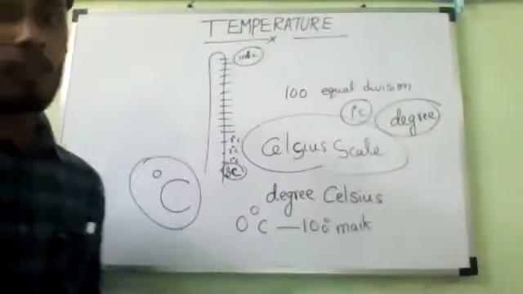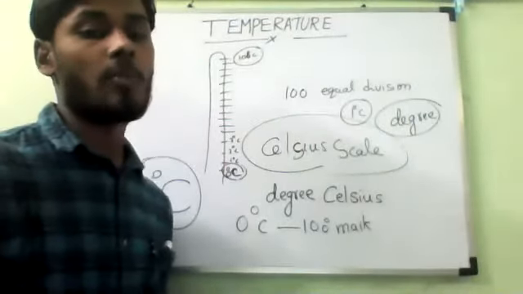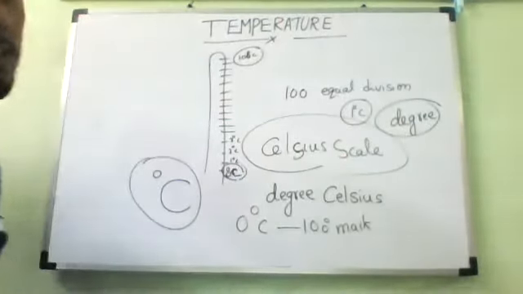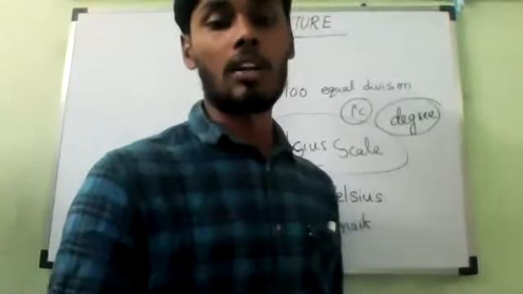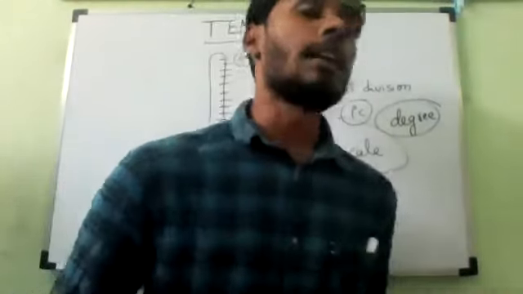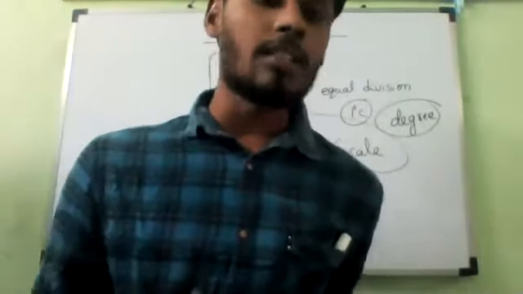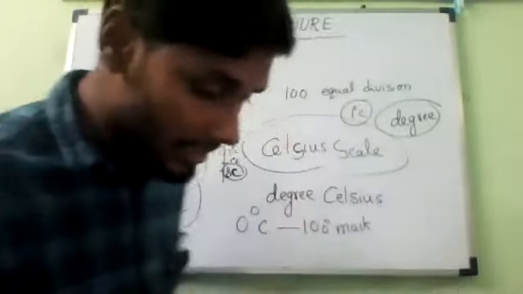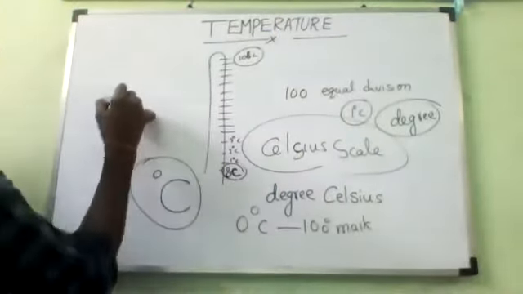If you remember, when we are writing, the temperature of an object should always be stated with its unit. Without a unit, temperature is not valid. Suppose I ask Hari, what is your body temperature? You say, sir, 20 degrees. 20 degrees Celsius or 30 degrees Celsius? That is without unit.